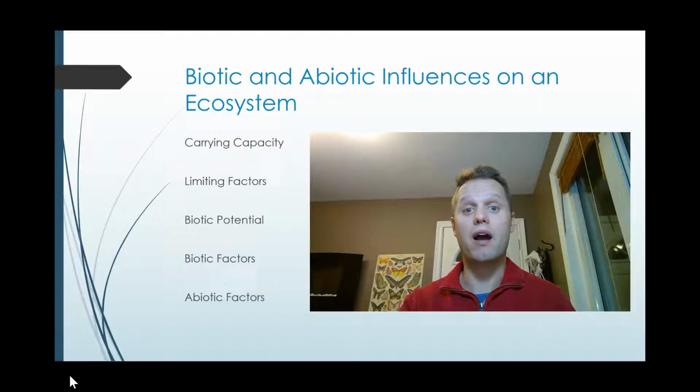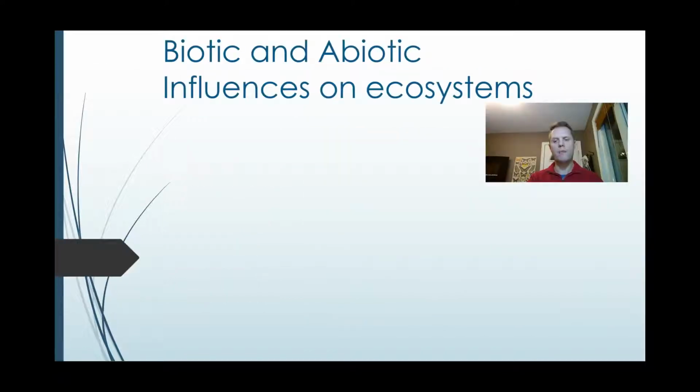Today we're learning about the biotic and abiotic influences on an ecosystem. The terms we're talking about are carrying capacity, limiting factors, biotic potential, biotic factors, and abiotic factors. Here we go. When we talk about the biotic and abiotic influences on an ecosystem, biotic means living, abiotic means